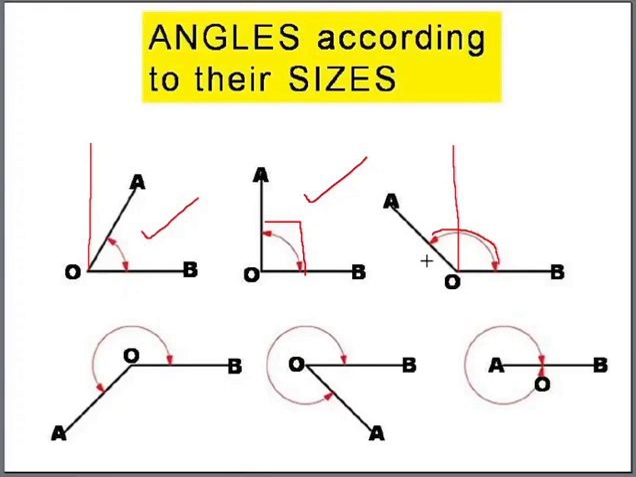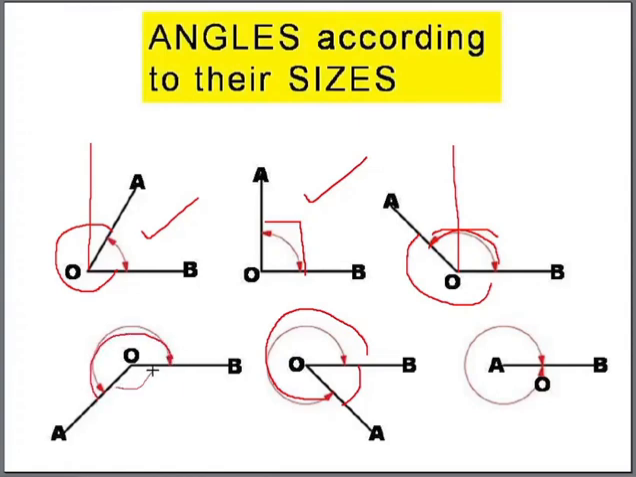Now in both the cases, acute angle and obtuse angle, we could also measure it the other way. Instead of measuring this way, we have measured it this way. Similarly, instead of measuring it this way, we could measure this way, and that's what we have done here. We have measured this way and not this way. So when you measure it this way, it would be a reflex angle, meaning greater than 180.